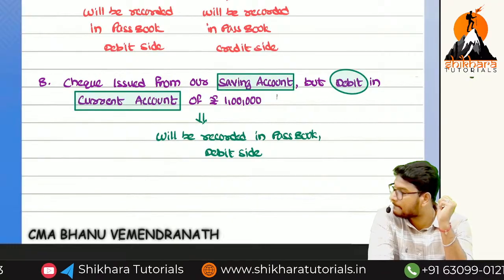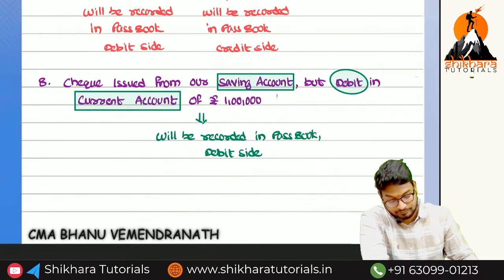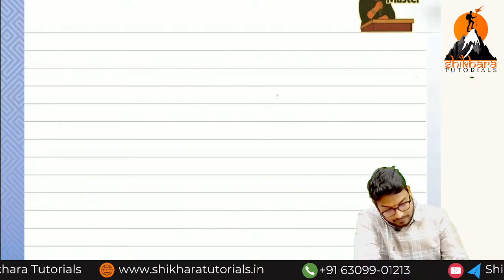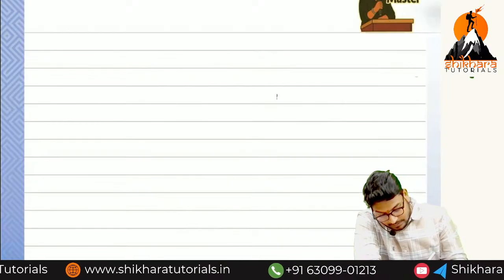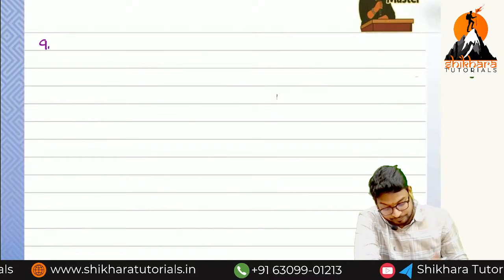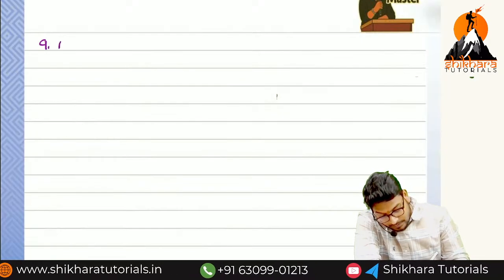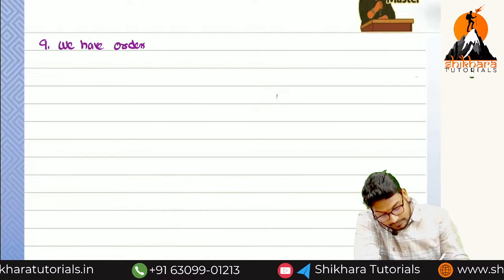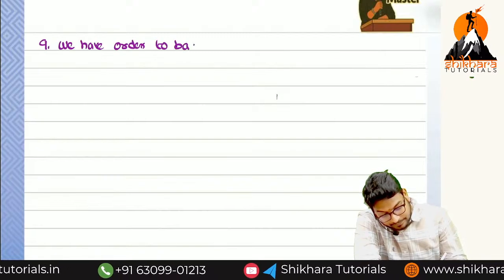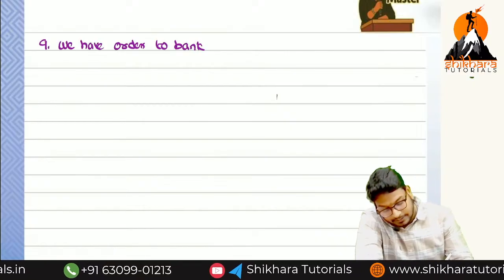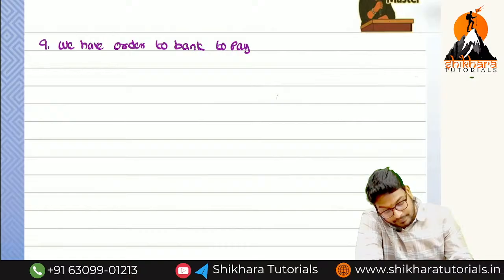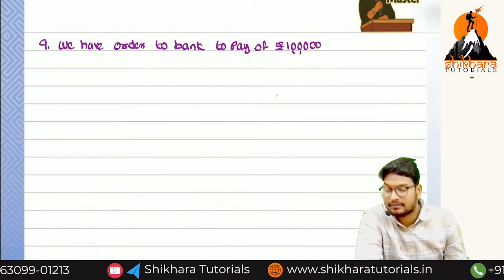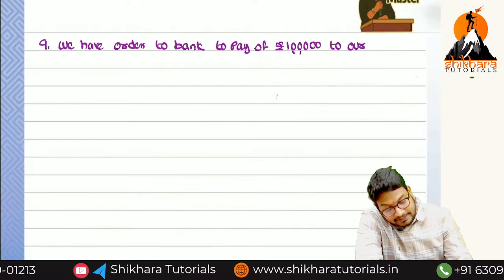Okay, guys. 9th one, 9 point. We have ordered the bank to pay rupees 1 lakh to our creditor.